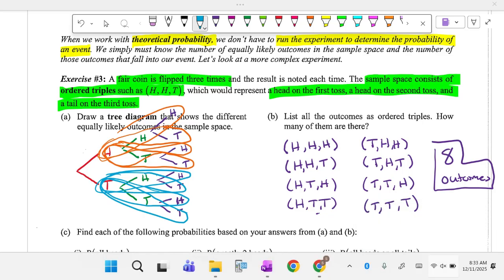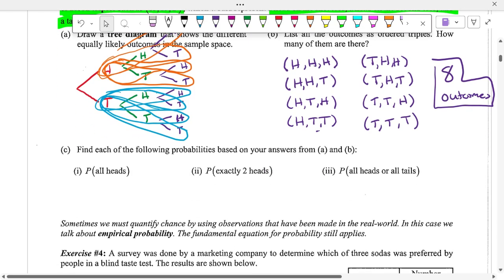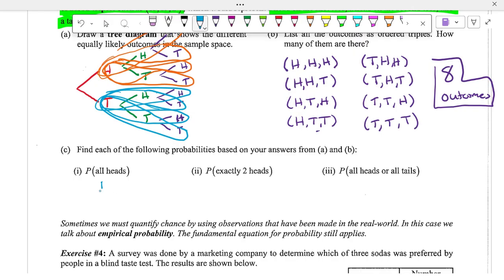All right. Now, based off of what we listed here, what's the probability that I will get all heads? 1 out of 8. So there's 8 possible outcomes, but there's only 1 where I get all 3 as heads. How many outcomes are there that'll give me exactly 2 heads? 3. So 1, 2, 3. So 3 out of 8. Now, last one. The probability that I get all heads or all tails. 1 out of 4.